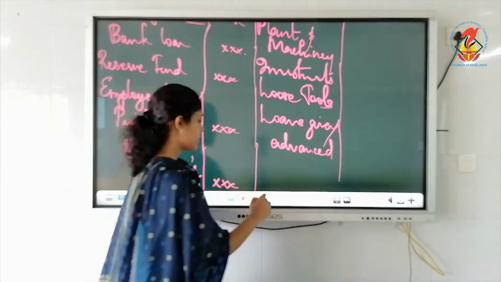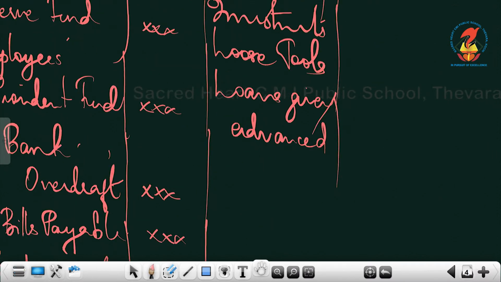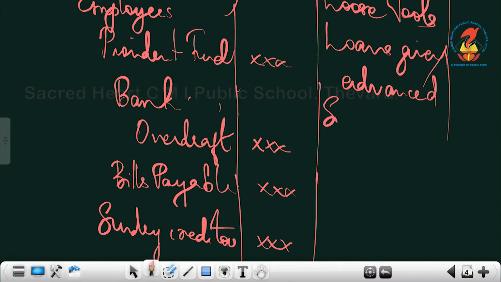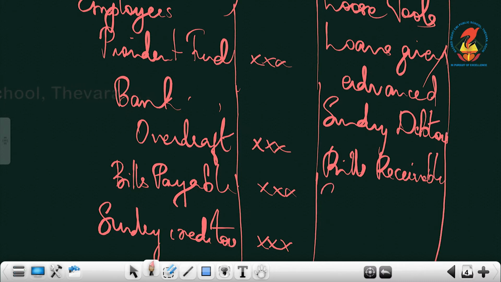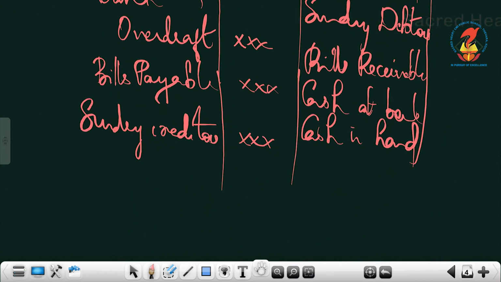Then sundry debtors, bills receivable, cash at bank, cash in hand. Okay, this is the format. Again, you need not learn it by heart, just understand or just go through the items.